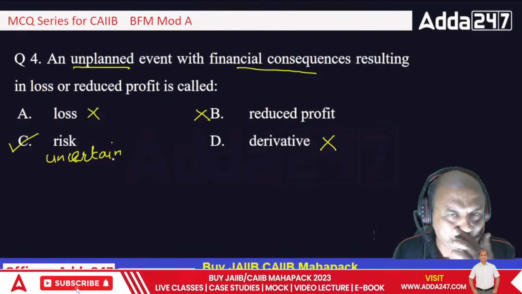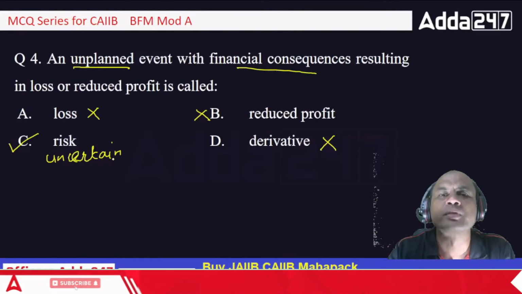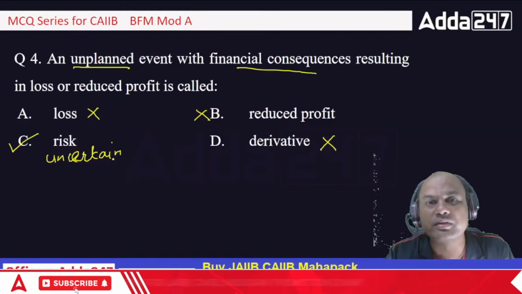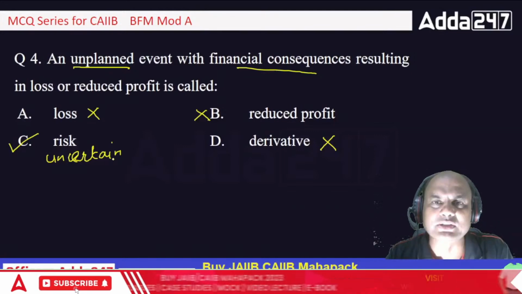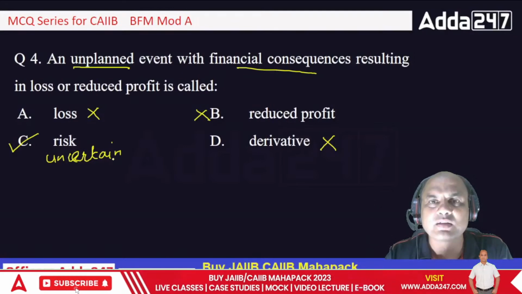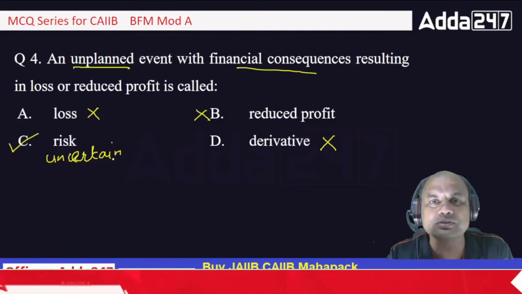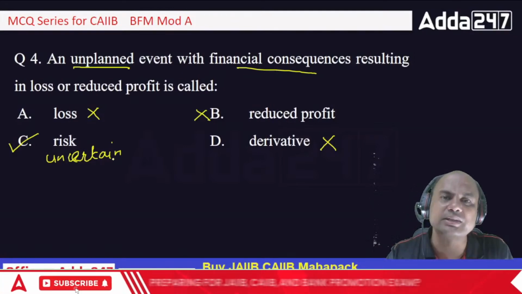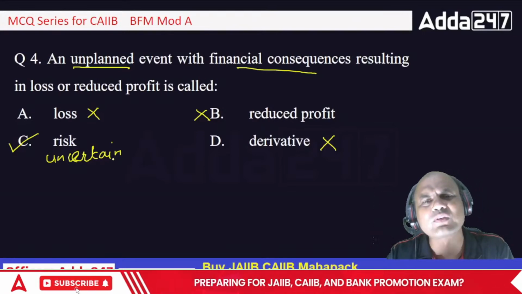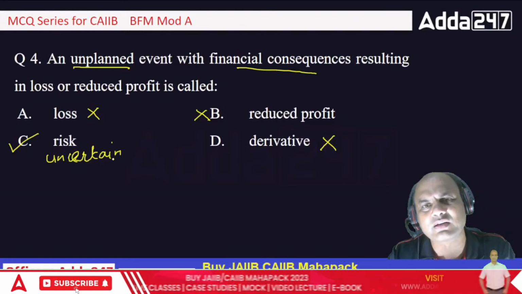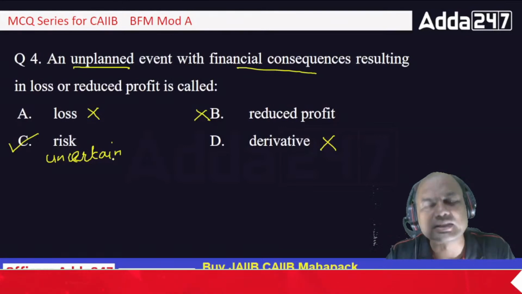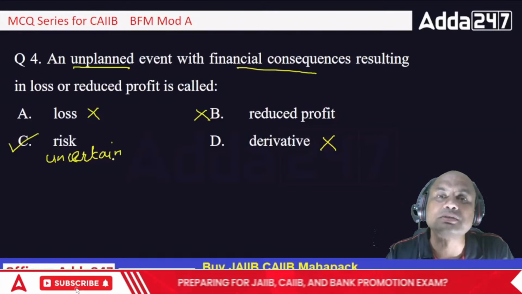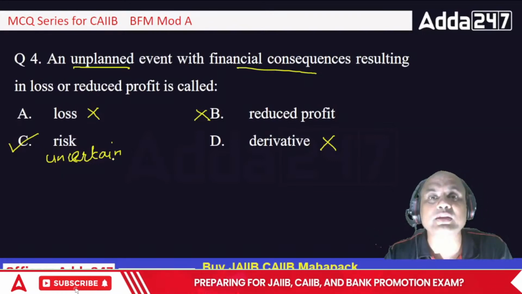Suppose if I say I am investing in some cheat fund, whom I don't know at all, or investing in those games all we have nowadays. Just pay 10,000 and earn 1 lakh. All those ads you get. You invest over there. You are surely going to lose your money. There is no risk involved in it. Risk happens when there is an uncertainty whether it will go up or whether it will go down.